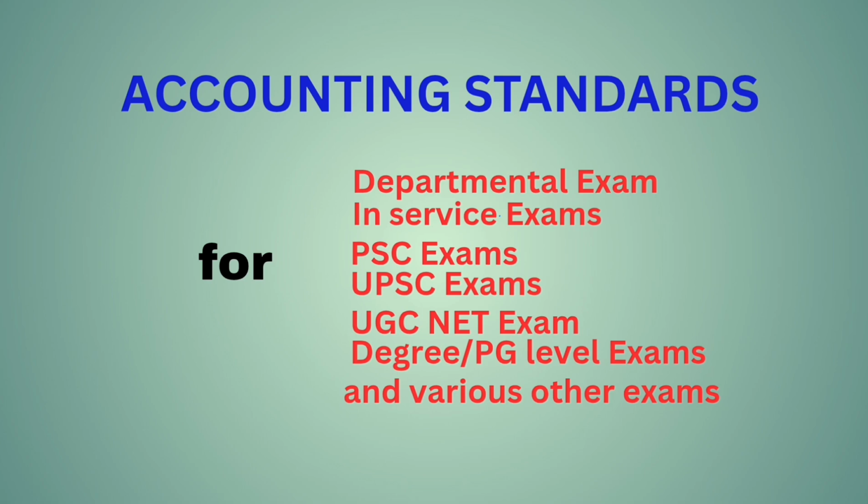AS24, discontinuing operations. The objective of this standard is to establish principles for reporting information about discontinuing operations, thereby enhancing the ability of users of financial statements to make projections of an enterprise's cash flow, earnings generating capacity, and financial position by segregating information about discontinuing operations from information about continuing operations.